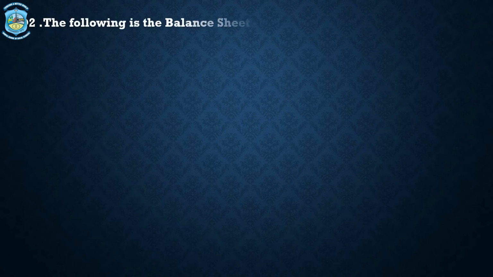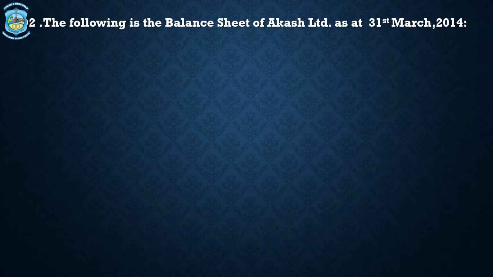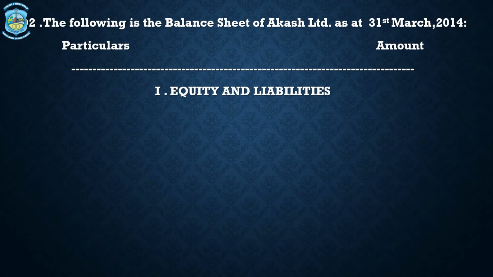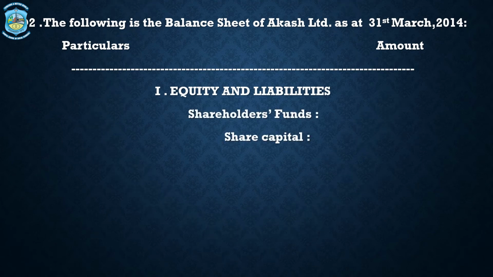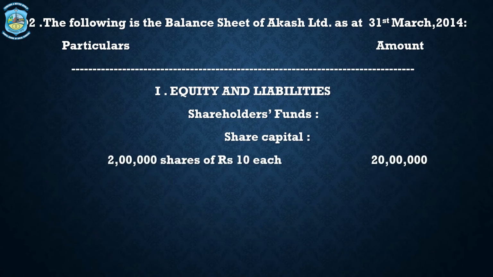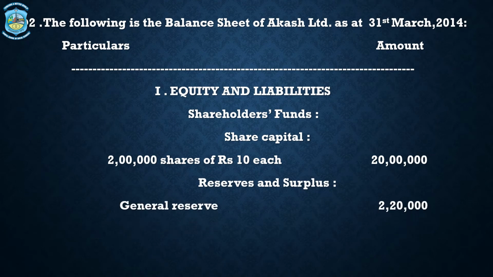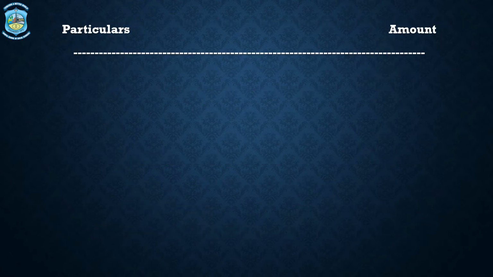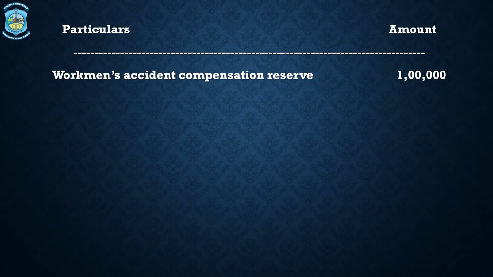But before looking at the journal entries, let us have a quick look at the question. The question is, the following is the balance sheet of Aakash Limited as at 31st March 2014. Number 1, equity and liabilities. Shareholders funds. Under shareholders funds, share capital. Share capital 2 lakh shares of 10 each, that is 20 lakhs. Reserves and surplus. Under reserves and surplus we have general reserve 2 lakh 20. Statement of P&L 1 lakh 40. Then we have workman's accident compensation reserve of 1 lakh. Then next is current liabilities.